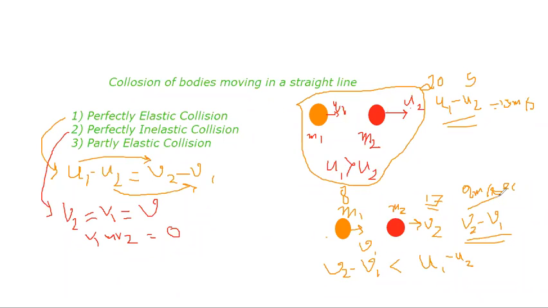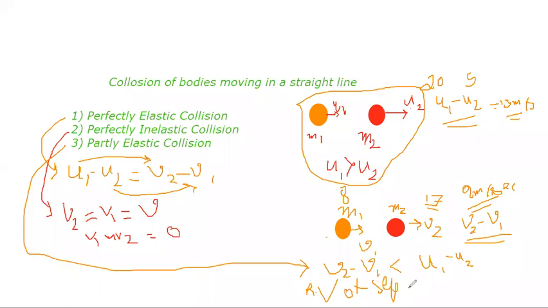So the velocity of separation is now 9 and the velocity of approach was 15. According to partly elastic collision, the relative velocity of separation, v2 minus v1, is less than the relative velocity of approach, u1 minus u2.